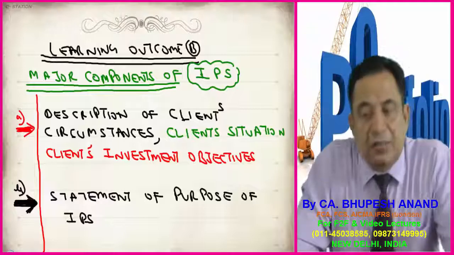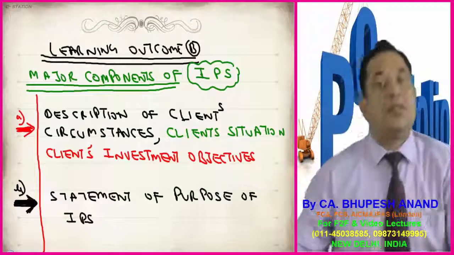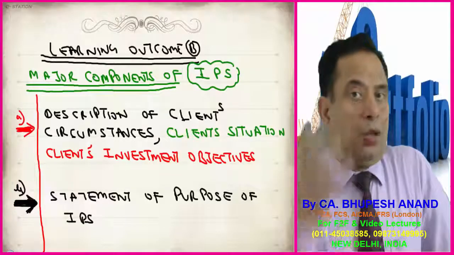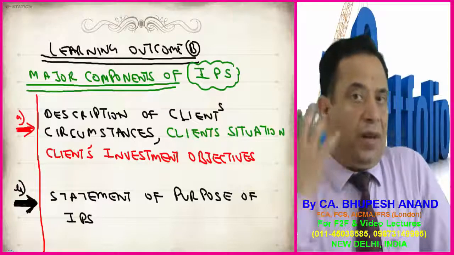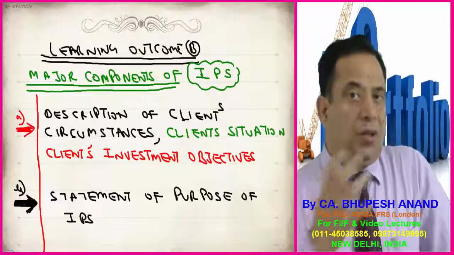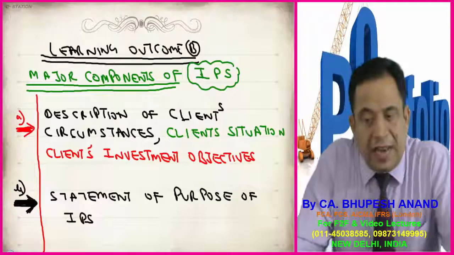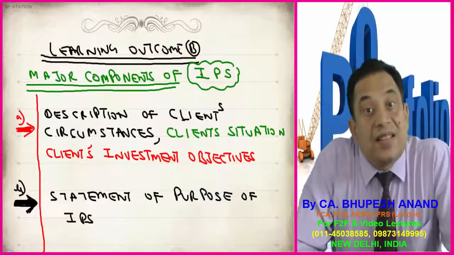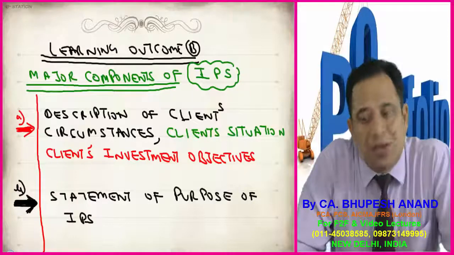Description of client circumstances, client situation, client's investment objectives. So we are writing down what are the components of investment policy statement. The client's situations, client's investment objectives: why the investor is interested in investing, why he's going for that, what is the dream he has. All that should be written in the investment policy statement.